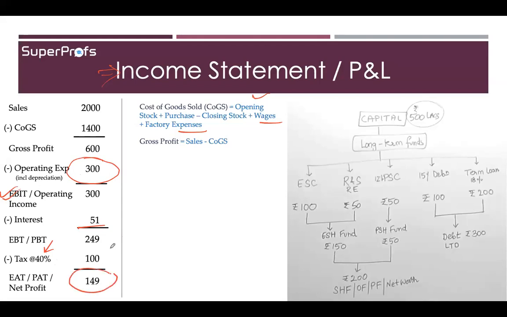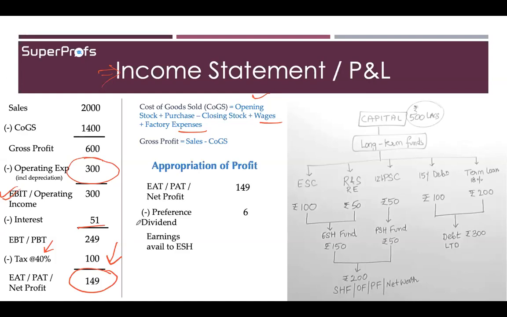Now this profit is the starting point for appropriation of profit, for providing what amount we need to provide to our owners. So right from the net profit, first of all we subtract the preference dividend, because this has to be provided. As I said, this is a fixed return kind of a fund, okay.